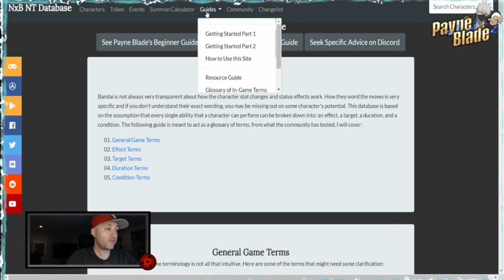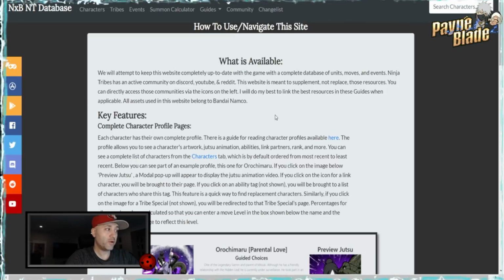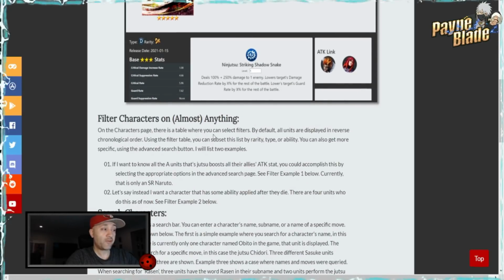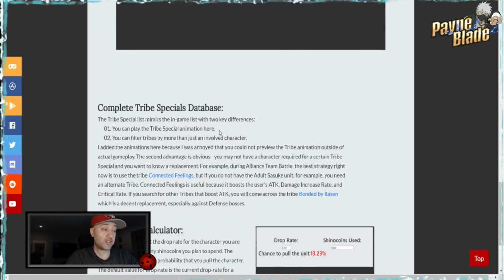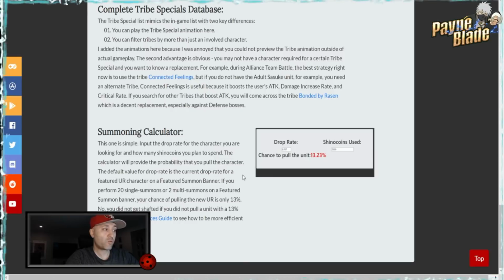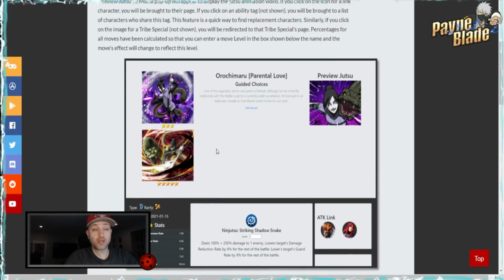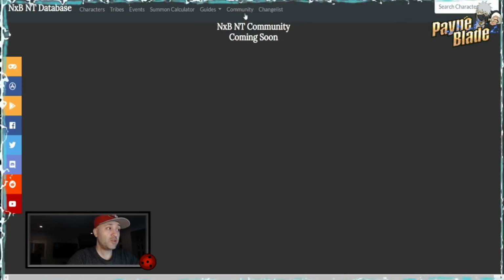All right, the other one you want to use is, I think, how to use the site. There we go. This actually will explain to you, if you're brand new to the site, how to use it, what the tabs do, what each of these character tabs will do for you as well, how to filter, how to search for characters, how to complete the complete tribe special database, and how the summon calculator works, so that explains how to do that. So a really well put together and a very short guide on how to use the wiki. So again, Patman, very, very well done. I'm proud of you.